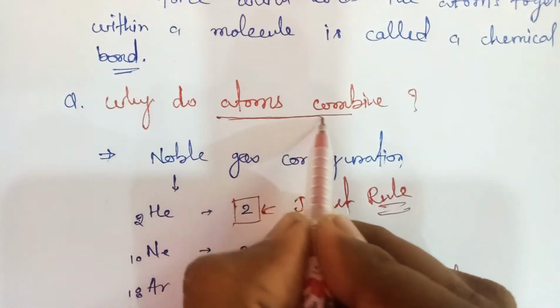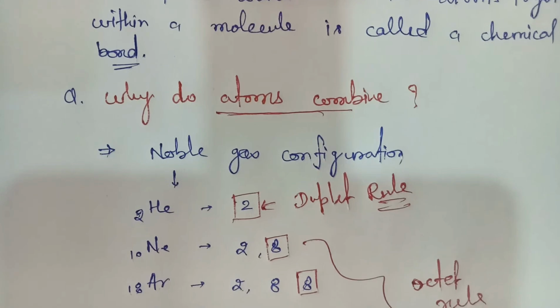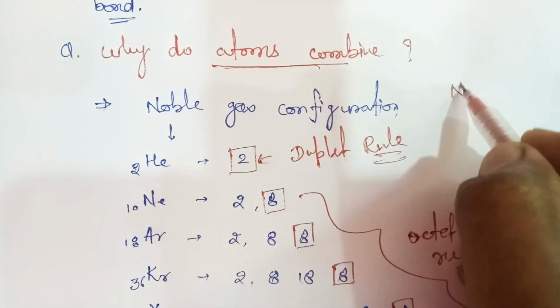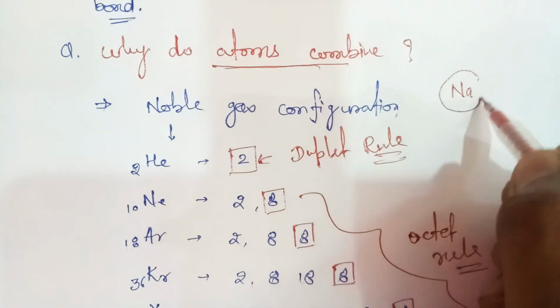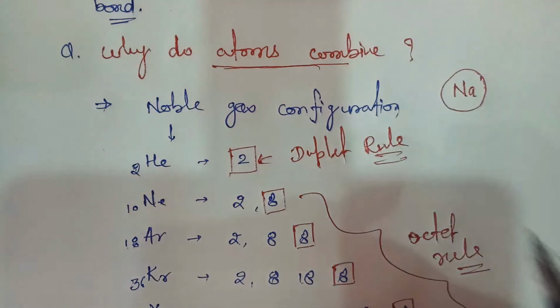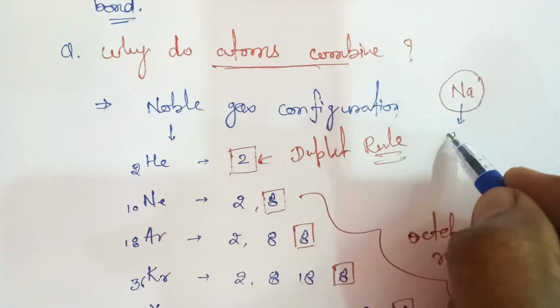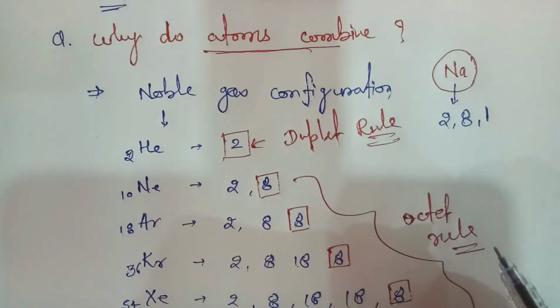The question comes, why do two atoms combine? Other atoms also want to achieve the electronic configuration like noble gases. That's why atoms combine. Suppose you have a sodium atom. Why does this atom combine? Why is this atom reactive? Because its electronic configuration is not stable like noble gases. The electronic configuration of sodium is 2, 8, 1.